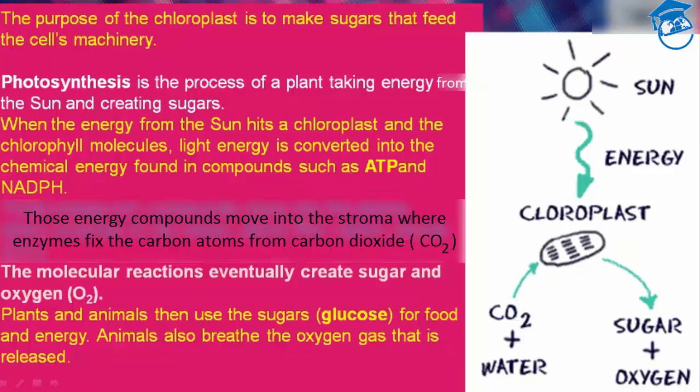Those energy rich compounds move into the stroma where enzymes fix the carbon atom from carbon dioxide, and the molecular reaction eventually creates sugar and oxygen. So that's the main function of chloroplast. Then heterotrophs feed on the plants to obtain glucose for food and energy. Animals also breathe the oxygen gas that is released. So this way it goes on.